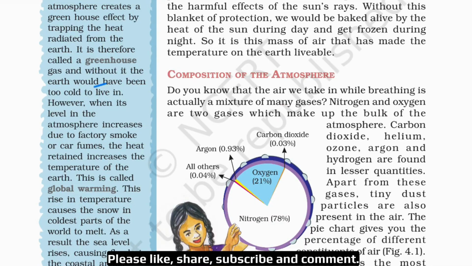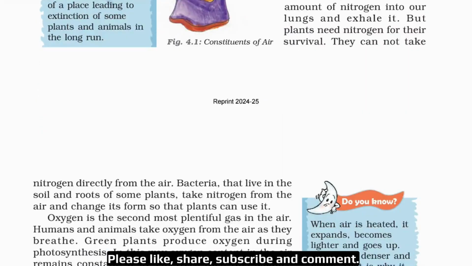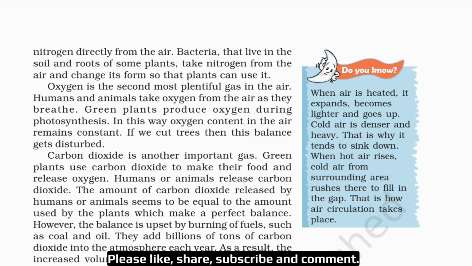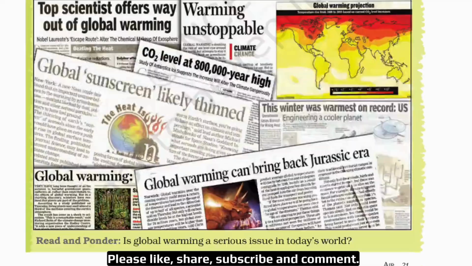So you have to learn this whole paragraph. Okay. Now come back again to the second page and let's read another blue box on the right hand side. Do you know box? When air is heated, it expands, becomes lighter and goes up. And cold air is denser and heavy. That is why it tends to sink down. When hot air rises, cold air from the surrounding area rushes there to fill in the gap. That is how the air circulation takes place. Okay? Now the next page.